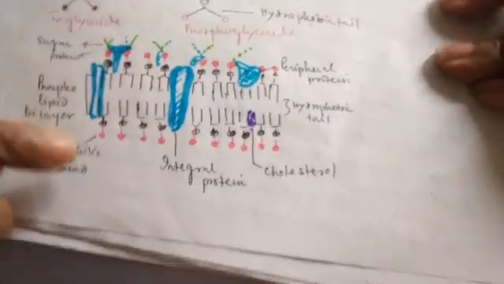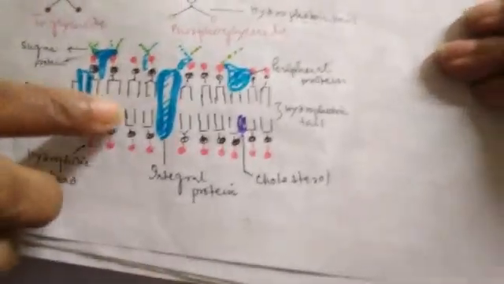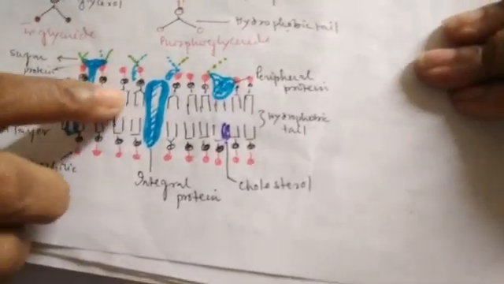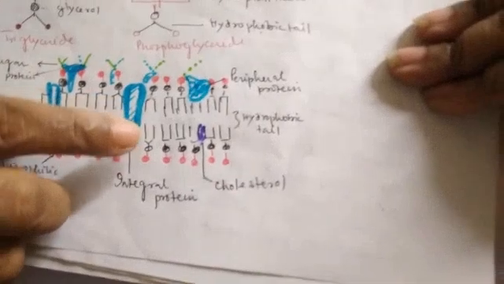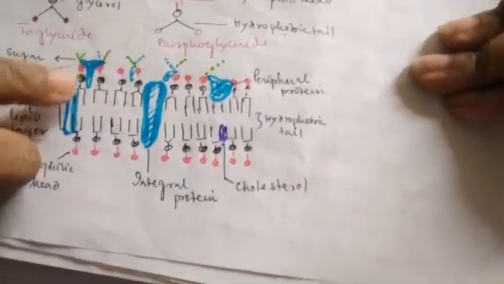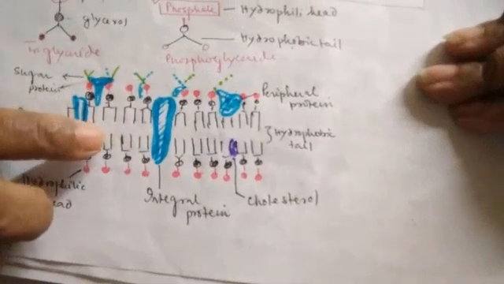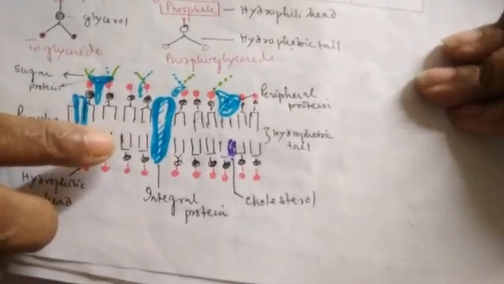If we go on to the structure, we'll find that the continuous layer is formed by the phospholipid bilayer, and these proteins are discontinuously present on it. So it is the fluid mosaic model. Why is it called the fluid mosaic model?